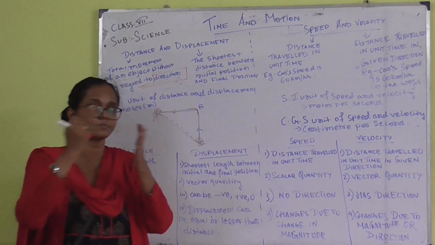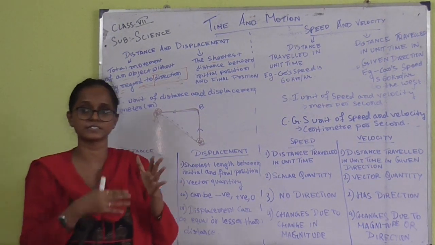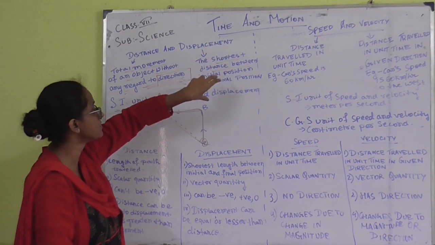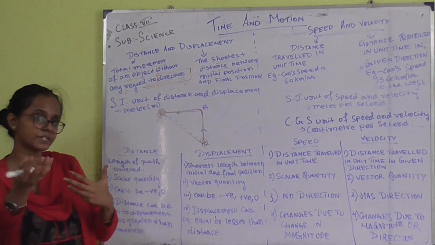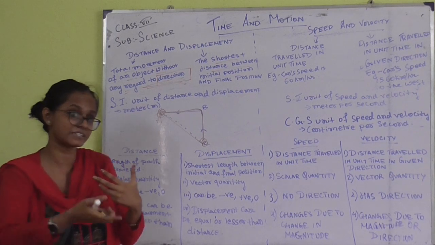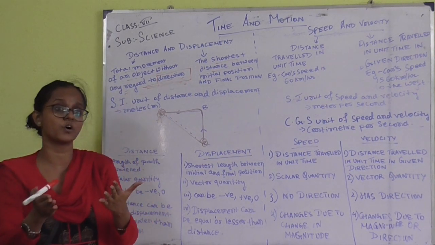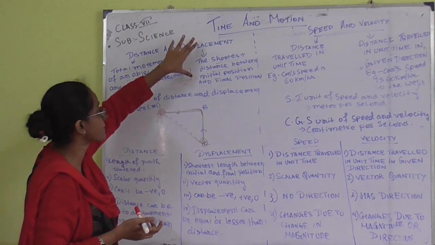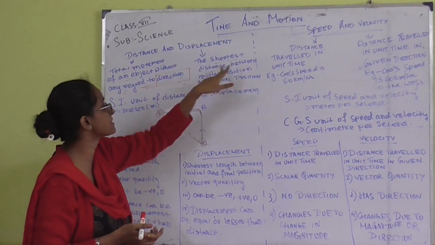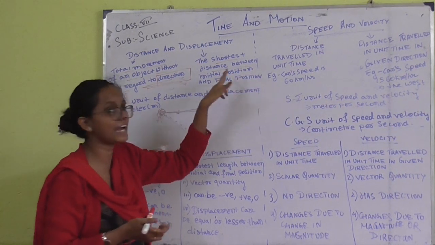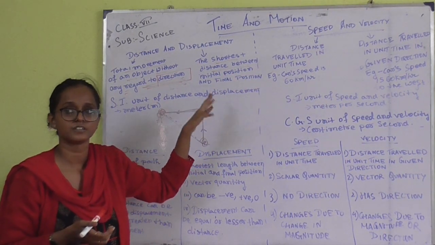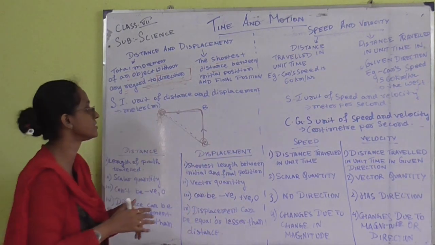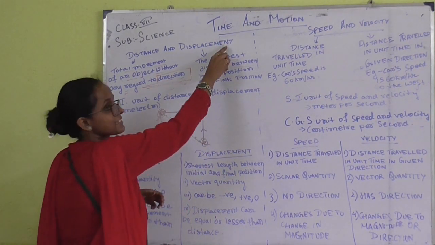Now whenever a particular distance is having a direction, then that is what we call displacement. That means the shortest distance between the initial and the final position. The shortest distance between the initial and the final position is called the displacement. Clear?